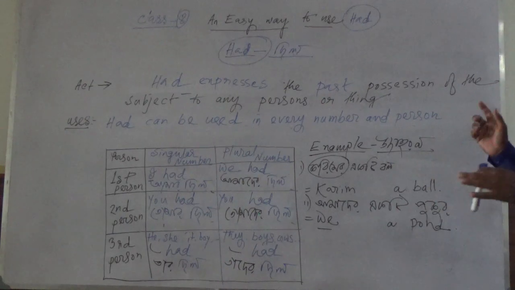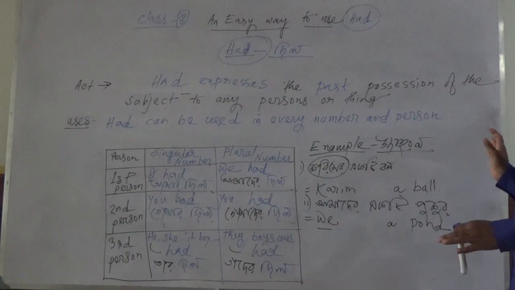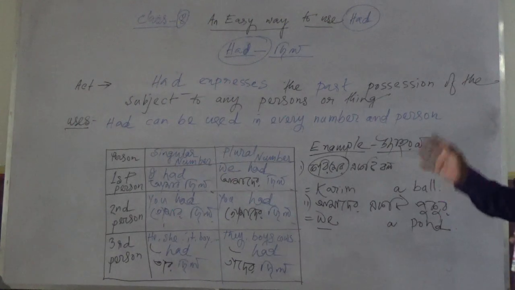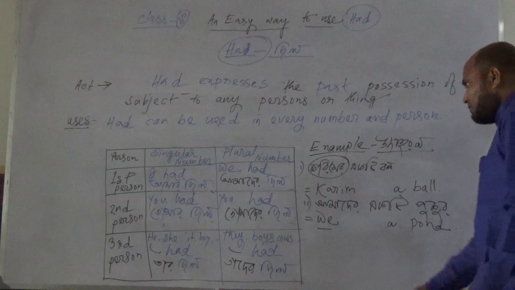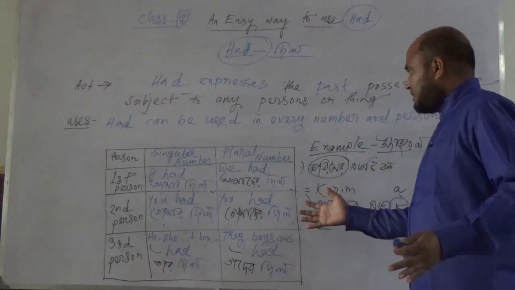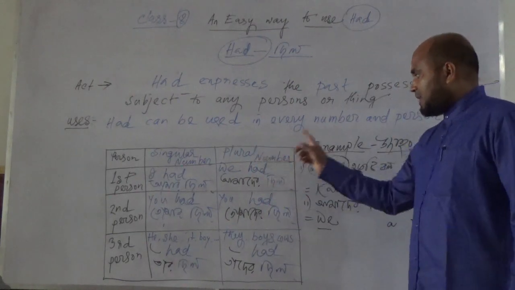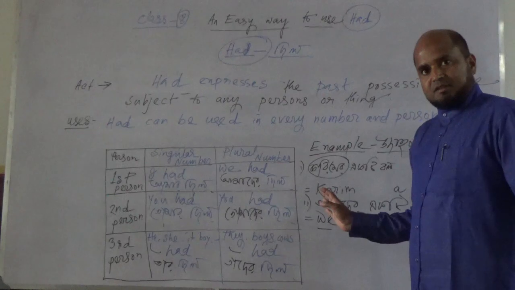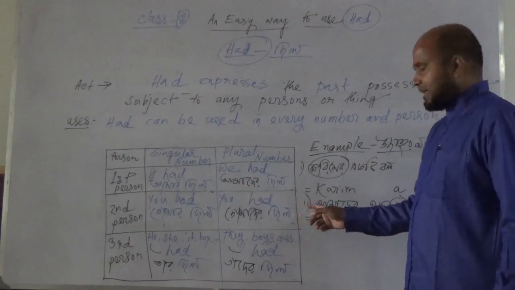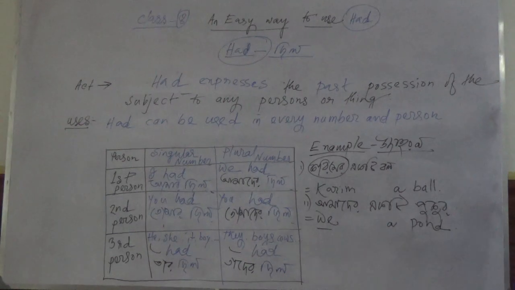As it is one in number, it can be used in every number and person. Now, I have given diagrams here so that you can easily catch everything, every number and person. Look at the diagram. In every number and person, we have used had. Can you understand? Okay, thank you so much. You are good guys, good students, superb learners.